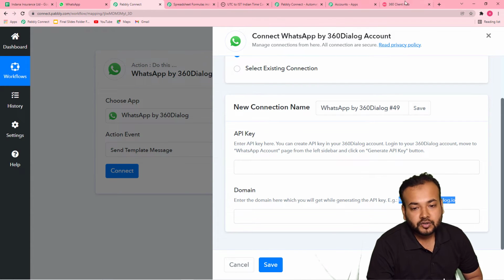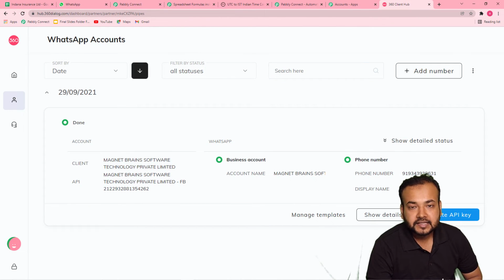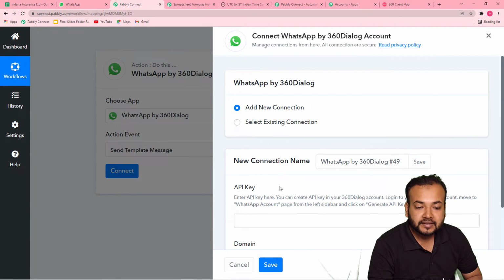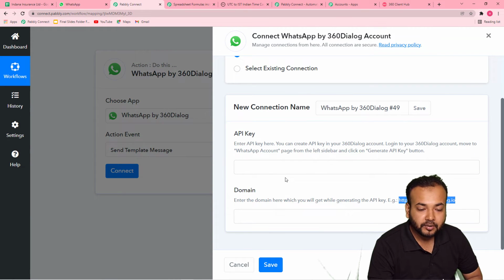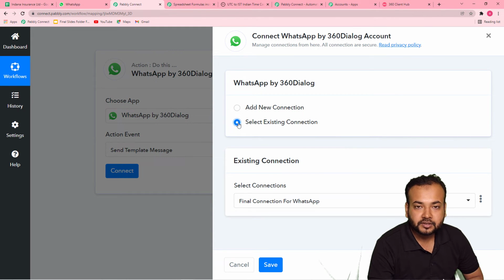So guys, generating this API key is a one-time task only. Once you get your key generated, you can use the same key to make the connection afterwards also with Pabbly Connect. And making the connection for the first time by this process is also a one-time process. Once you made the connection by this process, after that you can choose existing connection option.